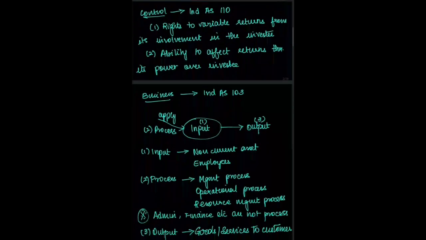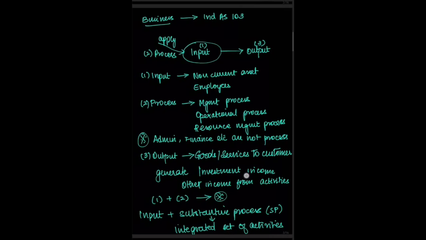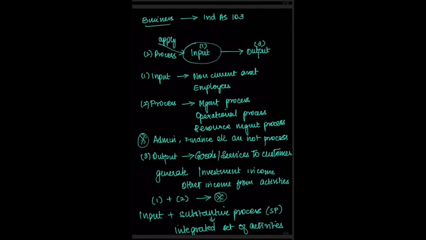Business is defined under Ind AS 103. There are three main elements to form a business. One is input, secondly process, and finally output. So, when a process is applied on the input, it gives rise to an output. Examples of input can be non-current assets, employees. Processes can be management process, any operational process, resource management process.